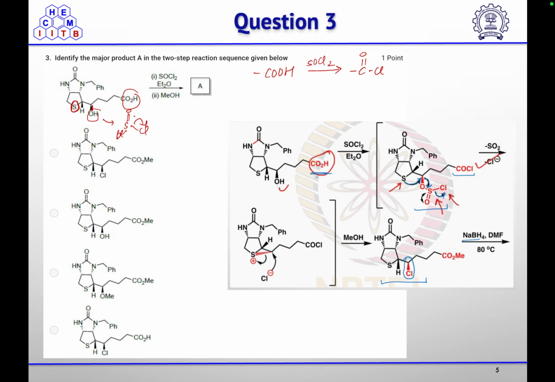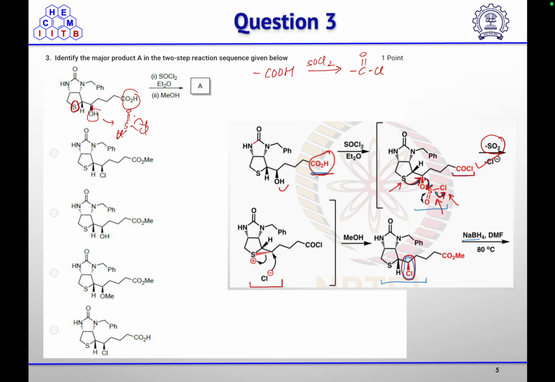If we see, first your acid was converted into the acid chloride, and then this alcohol is going to react with your thionyl chloride, and chloride ion will be the leaving group. Then the sulfur participates as a neighboring group, and sulfur dioxide will be released along with the chloride ion. Because of the entropy increase, this is the driving force for the reaction. So this three-membered ring intermediate was formed. Then the chloride ion will open this three-membered ring to neutralize the positive charge on sulfur to give you the chlorine group at this position.